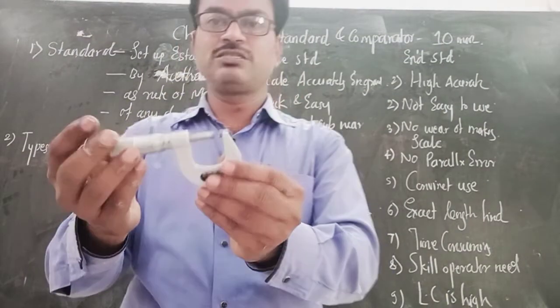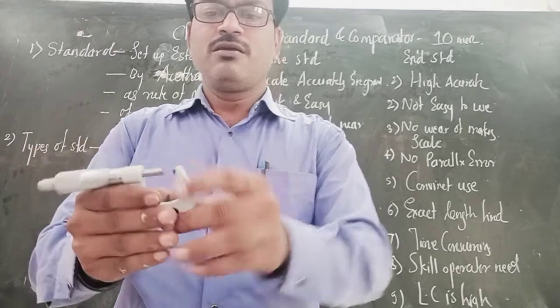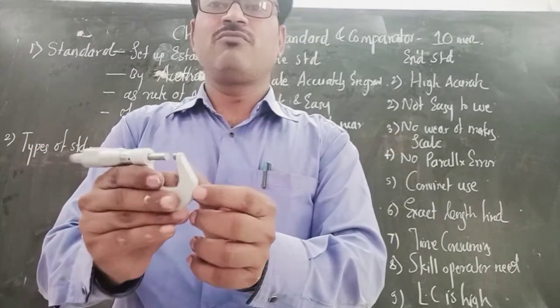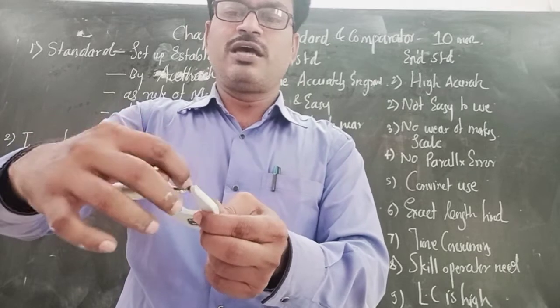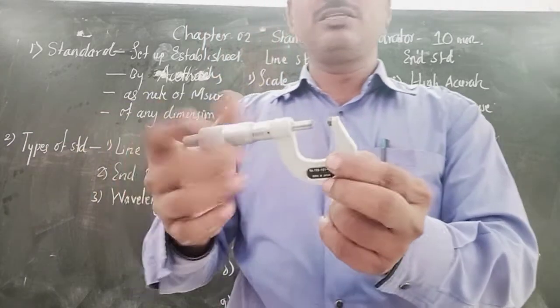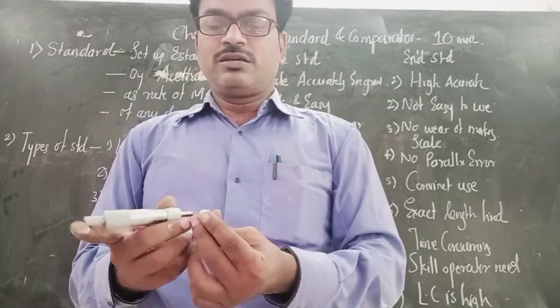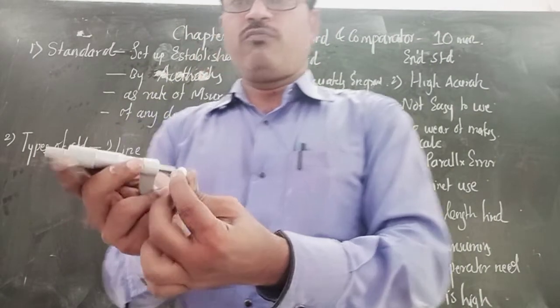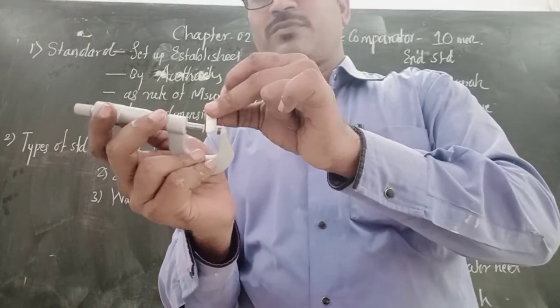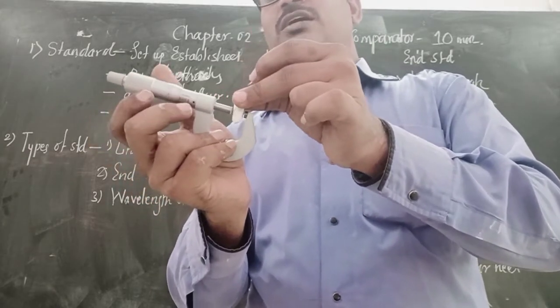Let's see. This one is the micrometer. This one is against the flat face and this one is against the flat face. This is called the end. When you measure the distance between the two ends or two flat faces like this, that is called an end standard.